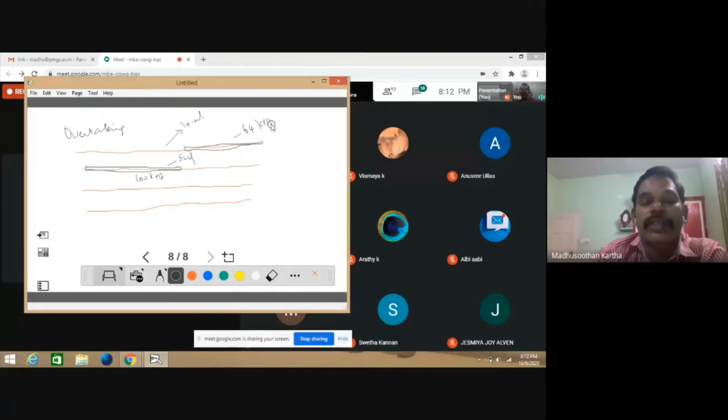Okay, the local train is running at a speed of 64 km per hour, and the length of the express train is, say, 600 meters, and the length of the local train is 400 meters. So what is the equation? 600 plus 400 divided by the difference in speed, that means 100 minus 64, and this to be multiplied by 5 by 18. So you know that 100 minus 64 is equal to 36.